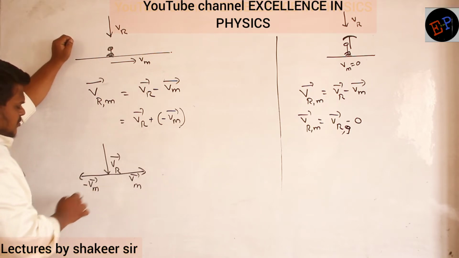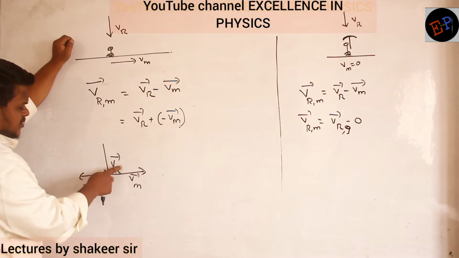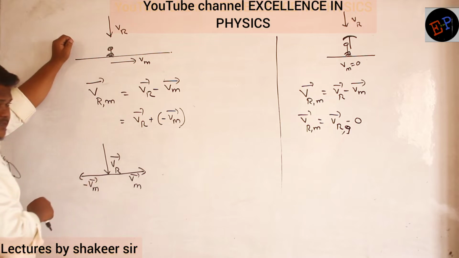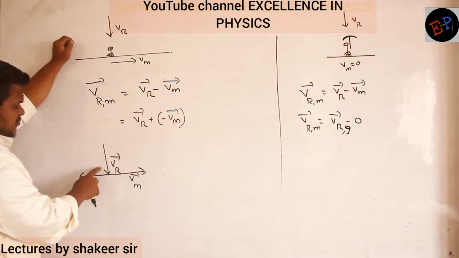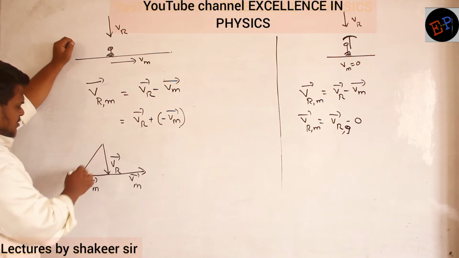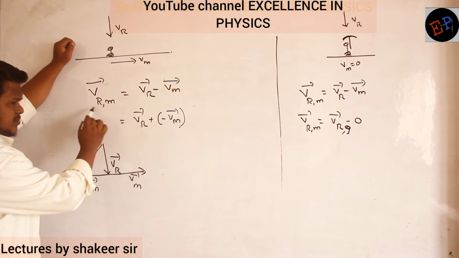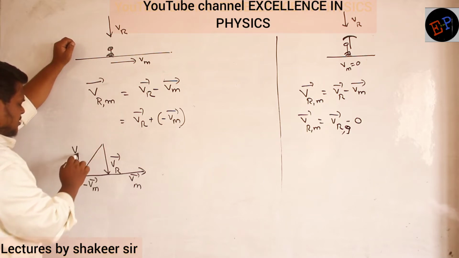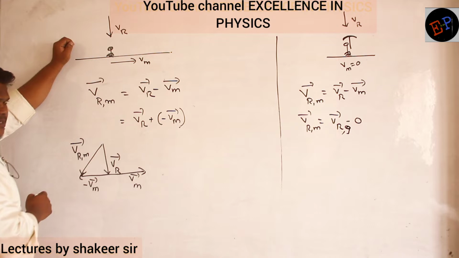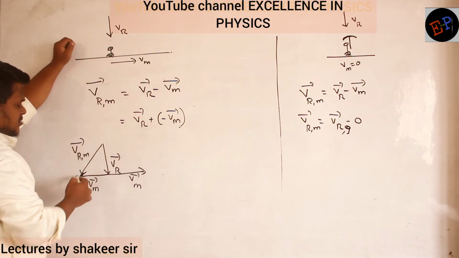Now two vectors are joined head to tail. This is the head of Vr, and this is the tail of minus Vm. So the vectors are joined head to tail. What kind of addition is this? Triangle rule of addition. So how to find the resultant in the triangle rule? This is the resultant, from the tail of the first to the head of the last. And this resultant is nothing but the velocity of rain with respect to man. It means with respect to this person, rain is falling in this direction.